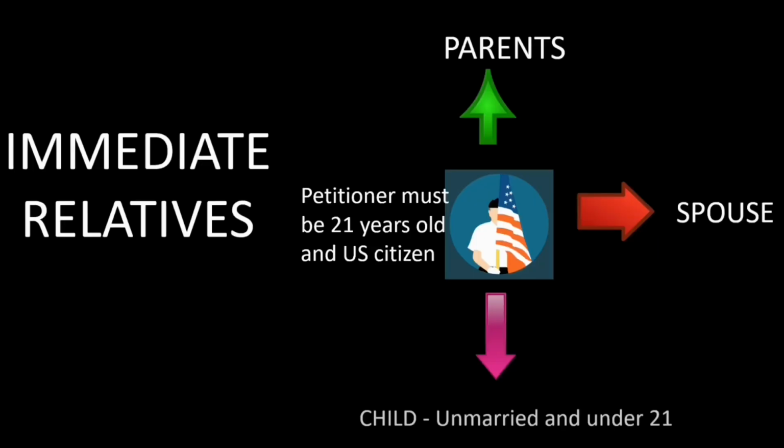For immediate relative, these visas are based on a close family relationship with a US citizen, such as a spouse, child, or parent. The number of immigrants in these categories is not limited each fiscal year. For immediate relative, the petitioner must be a US citizen, and there are no caps or limit as to the number of visas for each fiscal year.